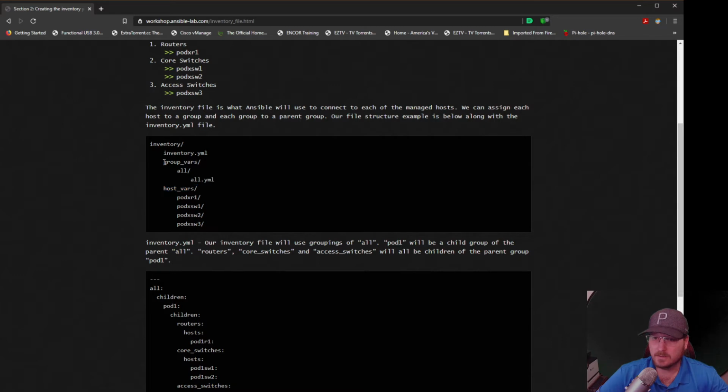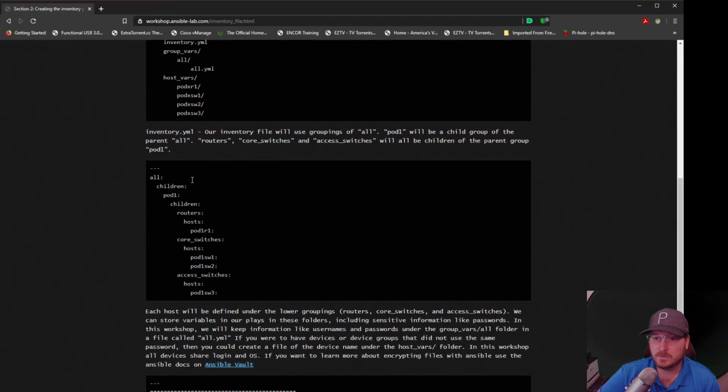These are locations where we can store information like passwords, login details, that kind of stuff. You can also store the variables that we're going to want to put into our playbooks. As we break this down further, you'll start to understand why these folders and files are here. We're going to group our host vars in a particular way, and we're also going to group our inventory file in a particular way.